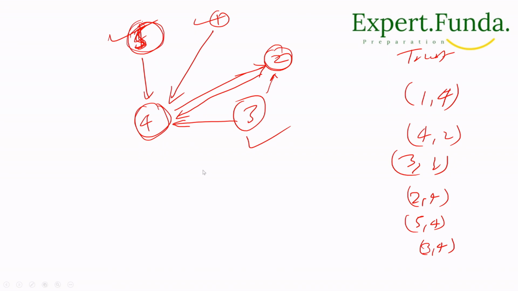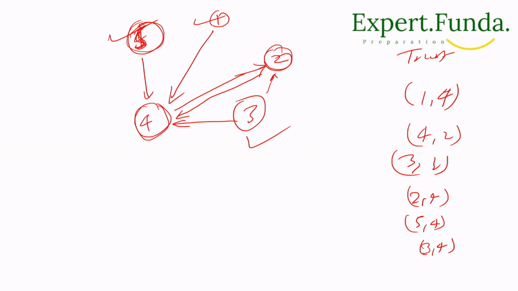So as you have seen, for this example, the town judge is 3, because they are trusted by all others, 1, 2, 4 and 5. They're trusted, but they don't trust anybody themselves.